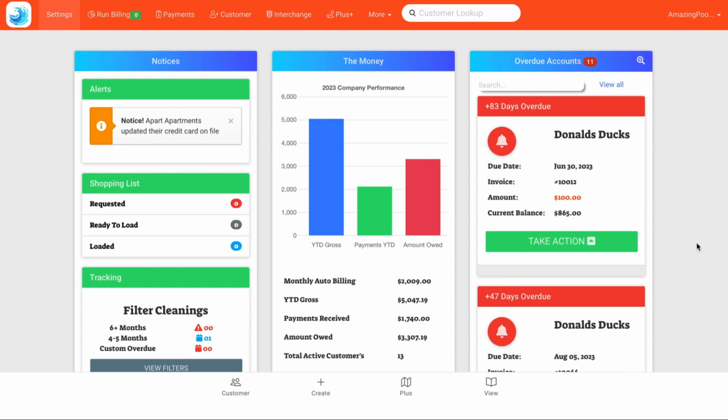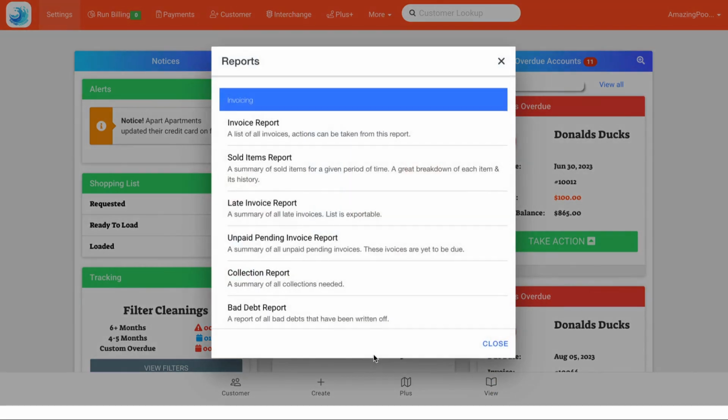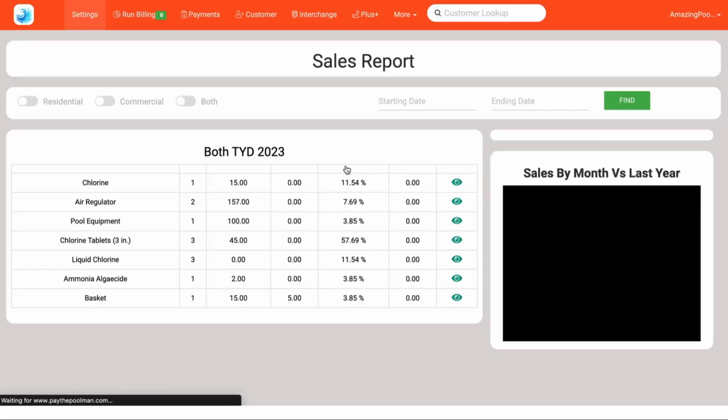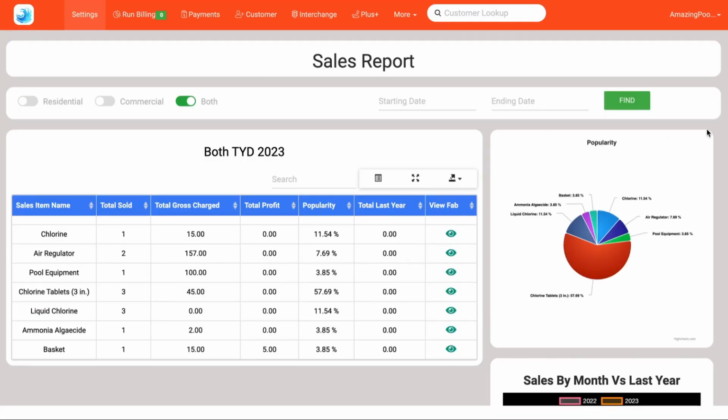Today we're going to walk through the sold items report and check out this feature. So let's start by going to view and then we'll go to reports, and here we'll just select the sold items report. So this is our sold items report, and it's tracking anything that's been billed out that's listed as a sale item on your income item. So if your item isn't listed as a sale item, you won't see it here.